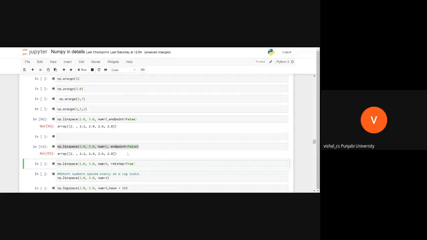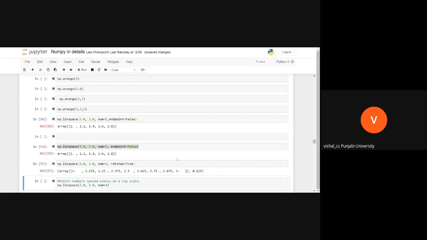Please tell me what this is doing. Do one thing: add 2 to 0.125 and see what the result will be.